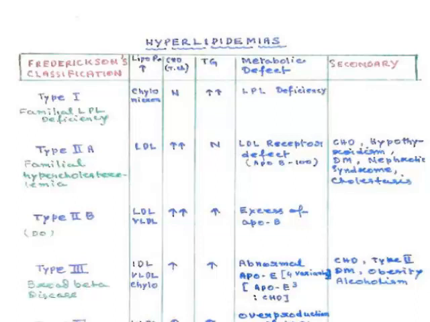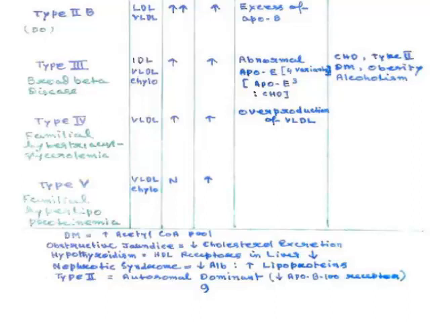Fredrickson classified them long back into different classes of hyperlipidemias: type 1, type 2A, type 2B, type 3, type 4, type 5, etc.